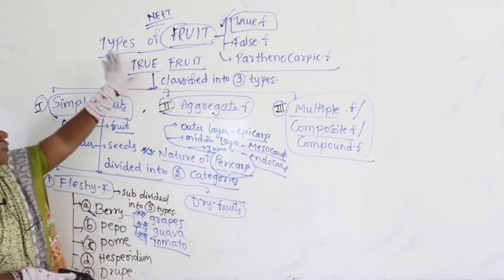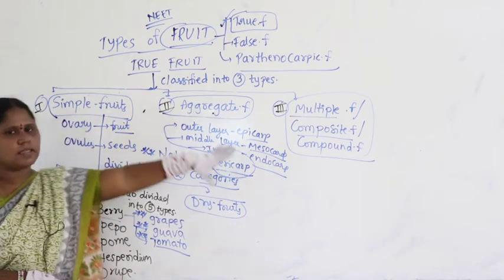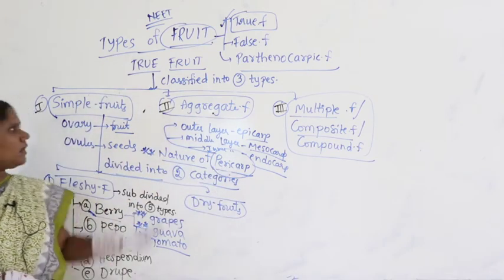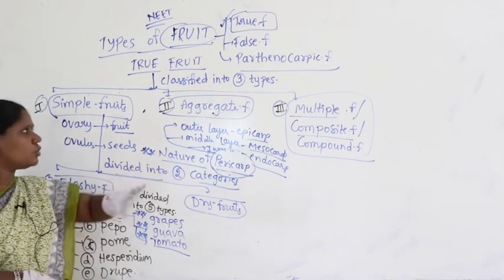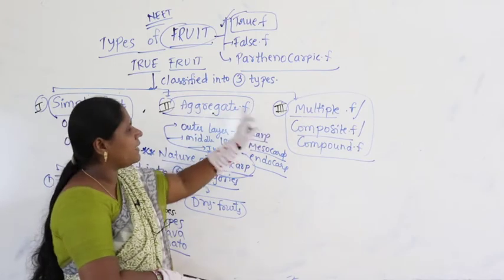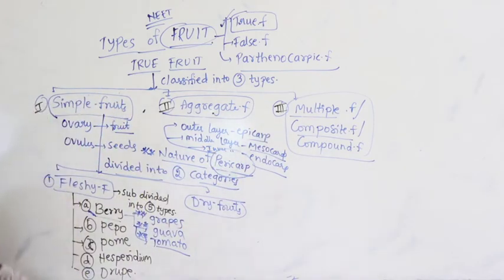Our main concept of the fruit is simple fruit into fleshy and dry. Still we have two more categories to discuss: aggregate and multiple. Both fleshy and dry come under simple fruits, where the matured ovary develops into fruit, right?